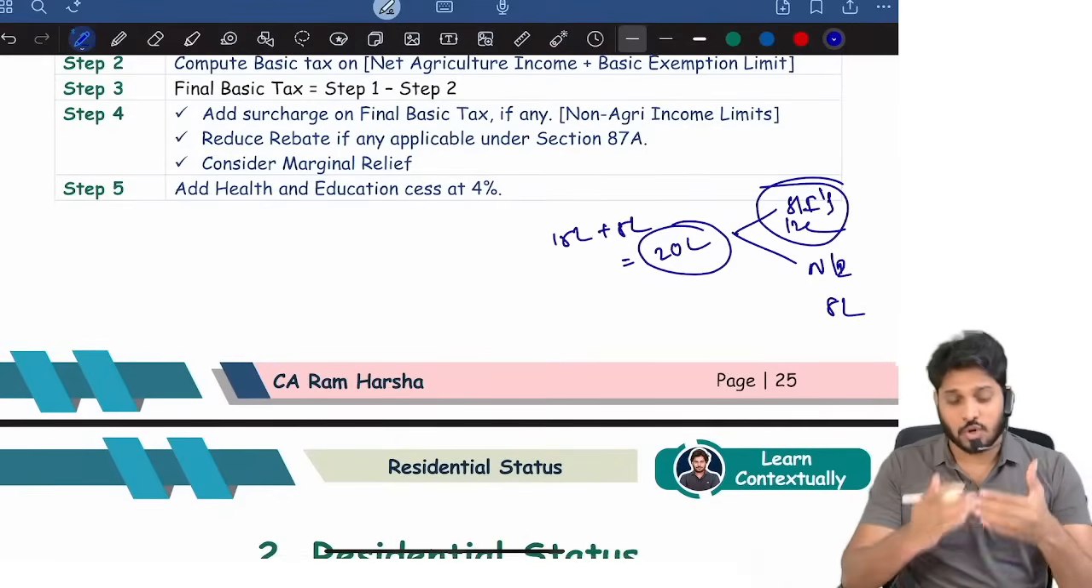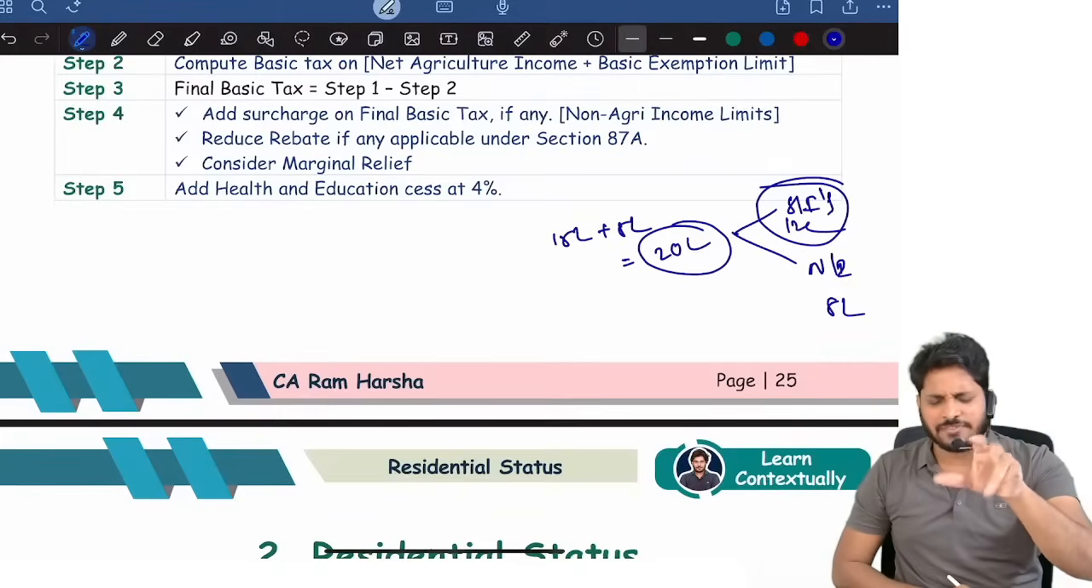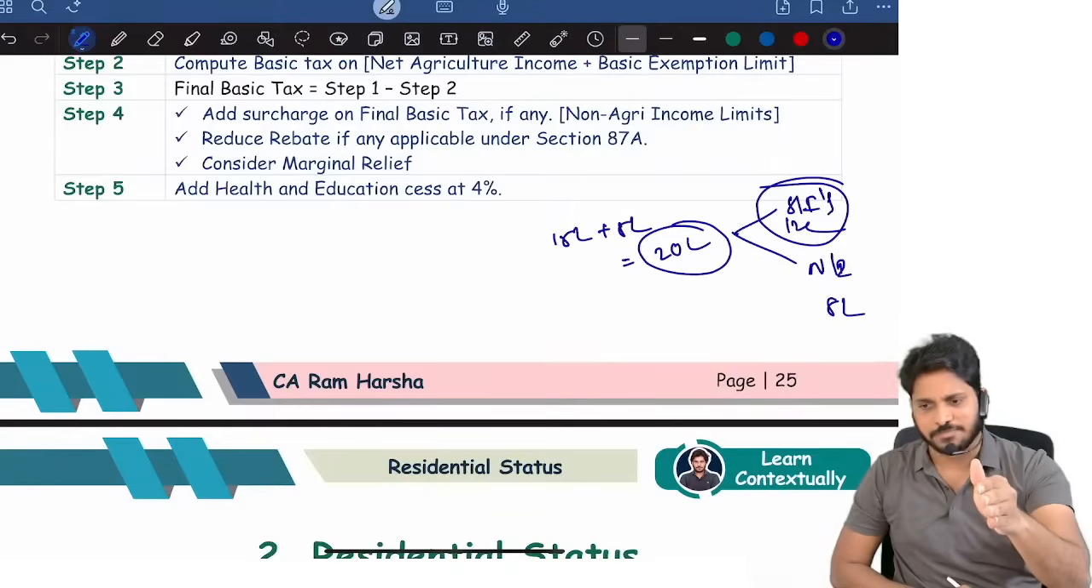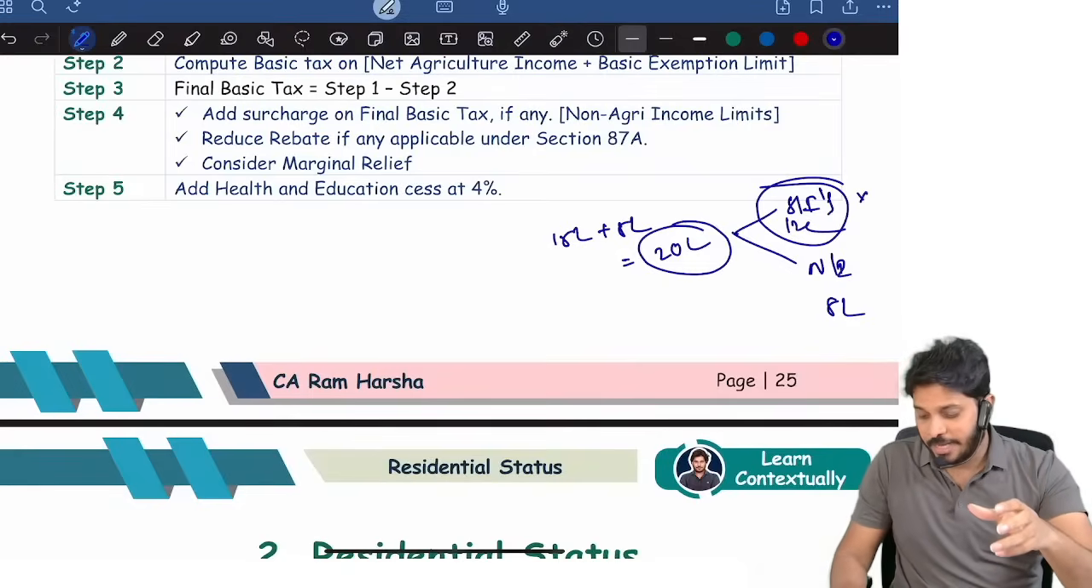On special incomes, long-term capital gain 112, apply depending upon the date of capital gain. If the capital gain is before 23rd July, 20%. If the capital gain is on or after 23rd July, 12.5%. Okay, like that apply special rates.